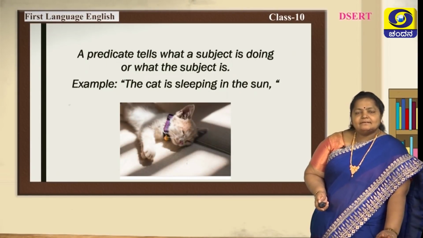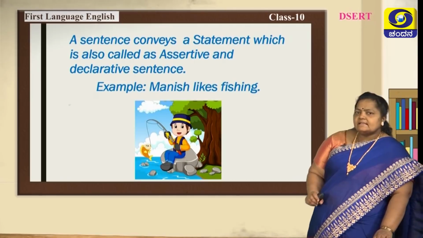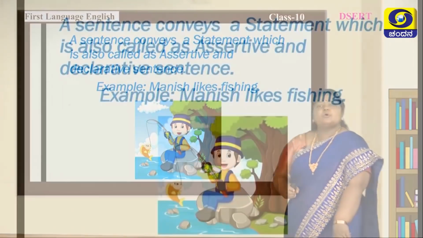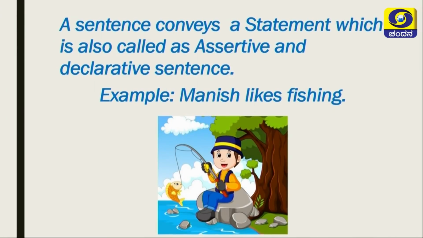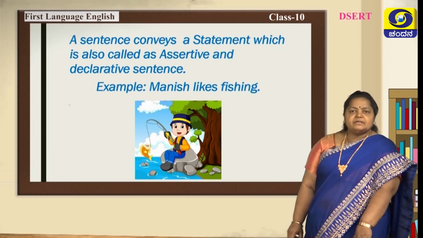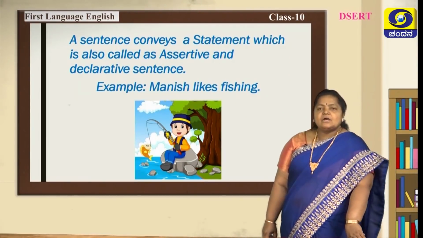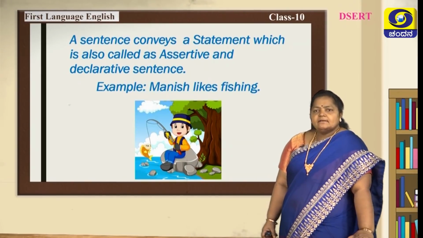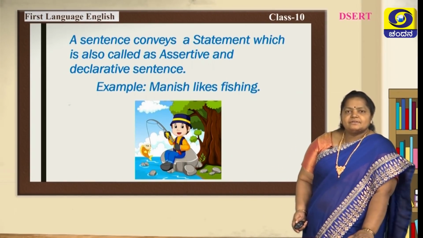Got it? A sentence conveys a statement which is also called as assertive and declarative sentence. Example, Manish likes fishing. So, it is a statement here. It clearly tells what Manish likes. Manish likes fishing. Yes, good.